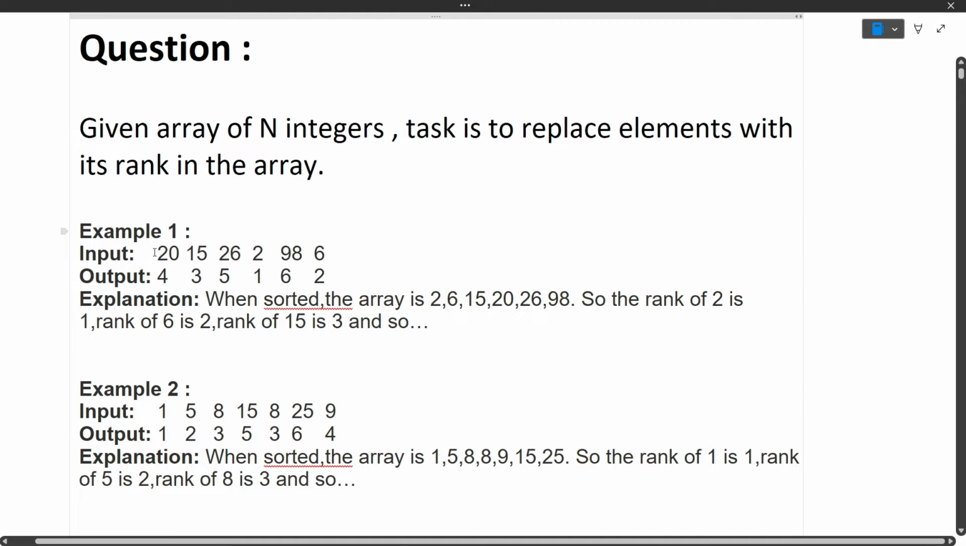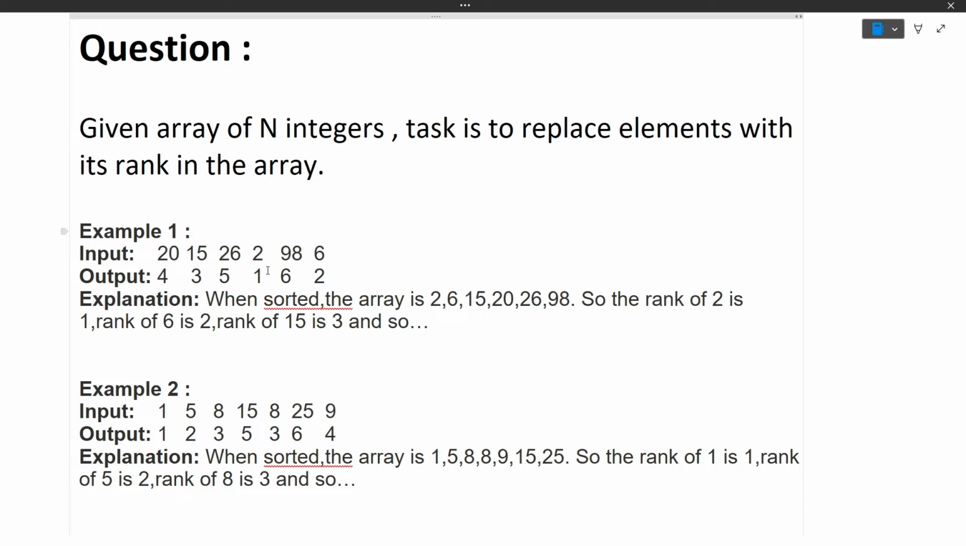So this is our input given, that is 20, 15, 26, 2, 98, 6. These are the integers in the array. Now you have to replace each of these elements with their rank in the array. So how is rank decided? Rank 1 will be given to the smallest element in the array. Second rank will be given to the second smallest element in the array. And so on, the last rank will be given to the highest element in the array.